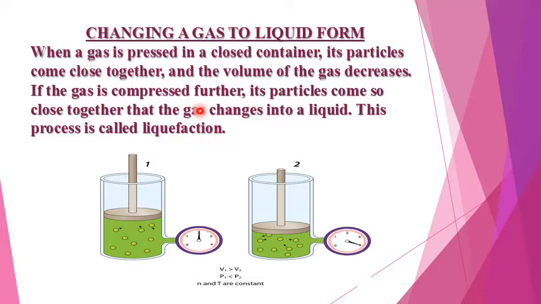And how does this process occur? When we press a gas in a closed container, the particles come close together. We already know that there is a lot of space between the particles of gases, so when we compress them, they are easily compressed. Due to their compression, the volume of gases decreases. When they come closer to each other, these gas molecules are converted into liquid, and this process is called liquefaction.